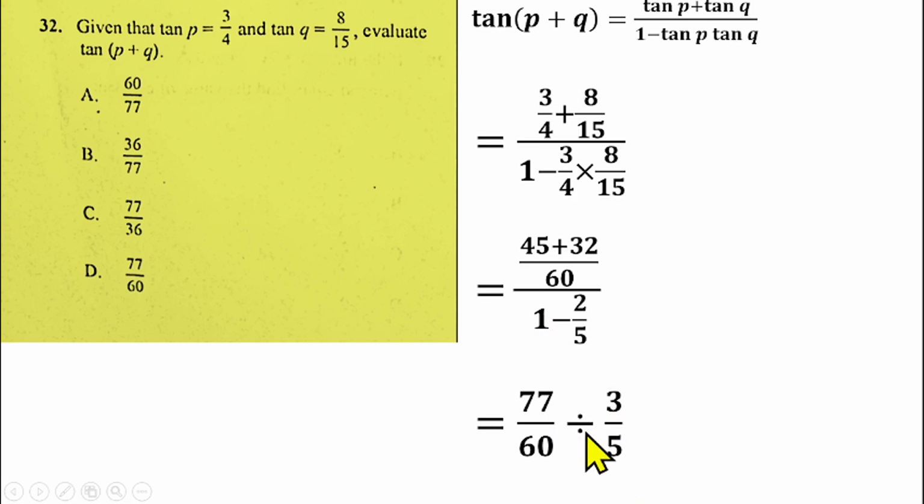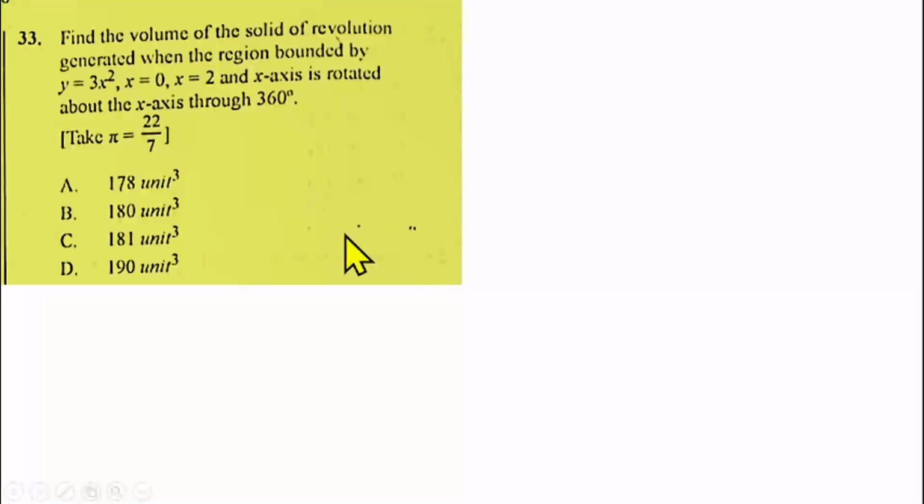Then you can now change this one to times, that gives us 77 over 60 times 5 over 3, by inverting this fraction. What can we do? 5 can go in 60, that will give us 12. So 3 times 12 gives us 36. So you have 77 over 36 as the solution to that question, and that makes option C the right answer for question number 32.